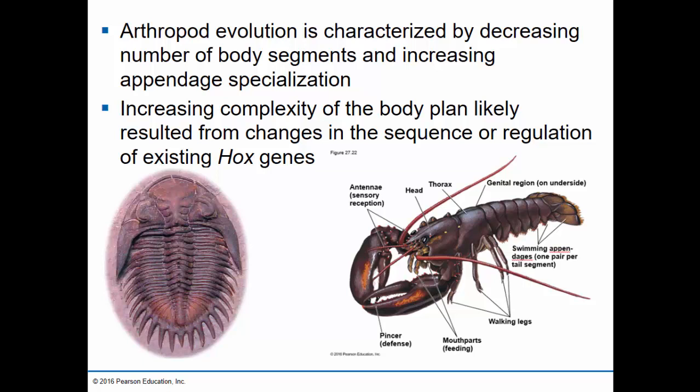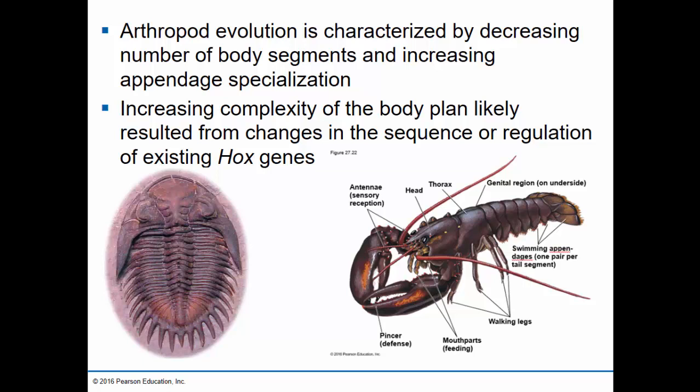As we look at how these body plans evolved over time, we find that they appear to be regulated by changes in either the DNA sequence or the way that Hox genes are regulated. Okay, this is a particular category of genes that tends to code for different body plans.